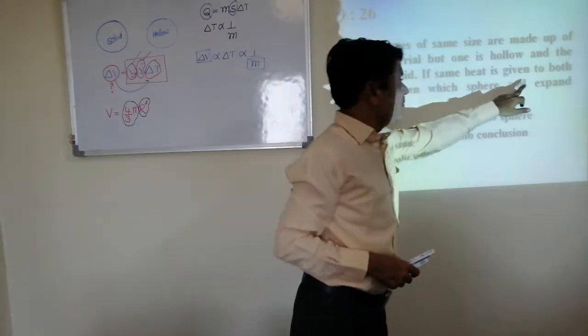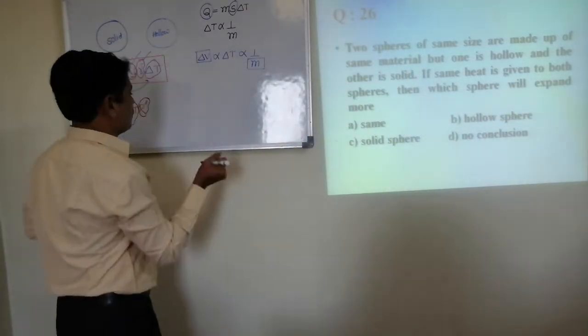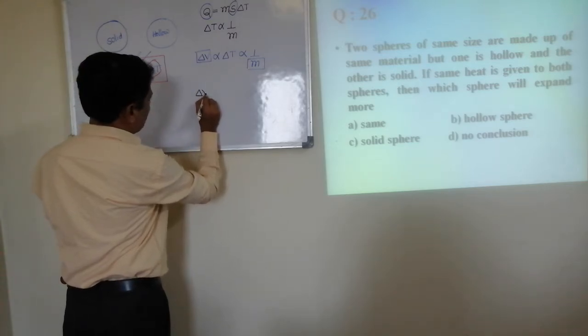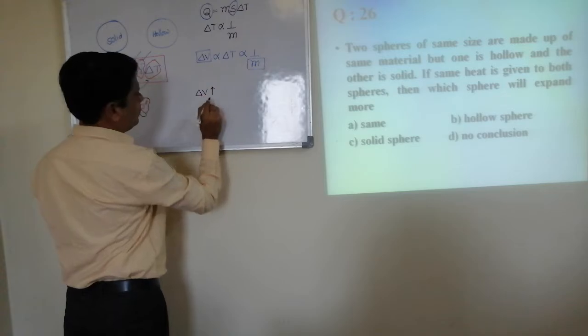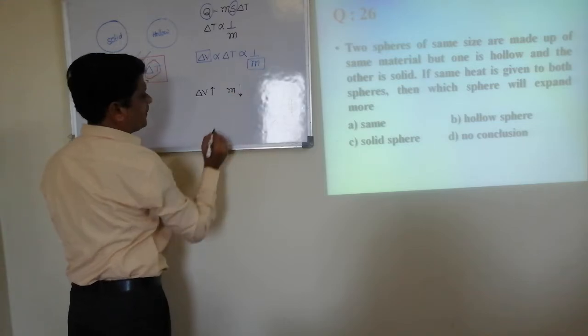Here the question is, which will expand more? Asking delta V should be more. To have more delta V, mass should be less.